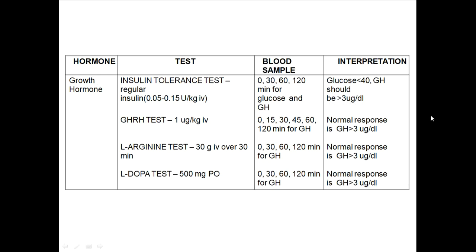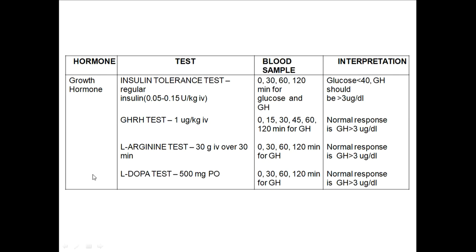If the growth hormone levels after giving insulin are less than 3 microgram per dl, then it is confirmed that there is growth hormone deficiency. This is about the insulin tolerance test. Insulin 0.05 to 0.15 units per kg IV is given, and then growth hormone levels are measured, and growth hormone levels less than 3 microgram per dl indicate growth hormone deficiency. This is what has to be remembered.